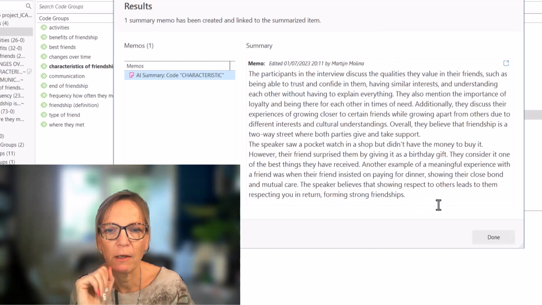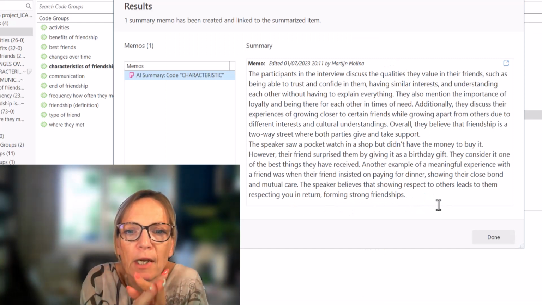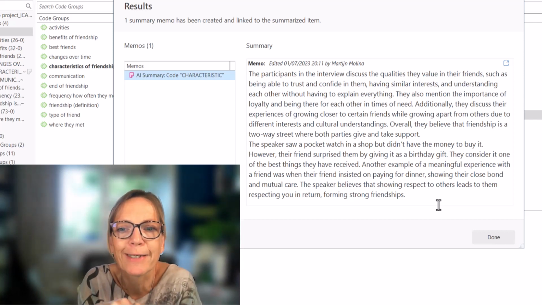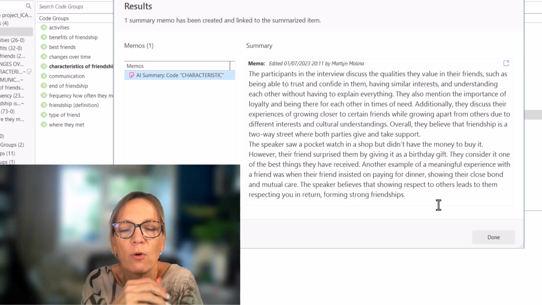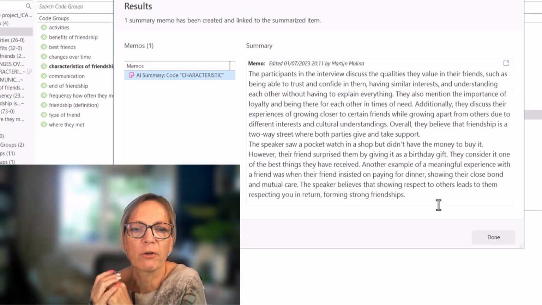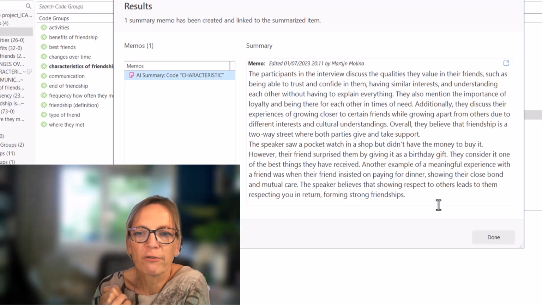Let's stay here now. The participants in the interview discuss the qualities they value in their friends, such as being able to trust and confide in them, having similar interests, and understanding each other without having to explain. They also mention the importance of loyalty and being there for each other in times of need. Additionally, they discuss the experience of growing closer to certain friends while growing apart from others due to different interests and cultural understanding. Overall, they believe that friendship is a two-way street where both parties give and take support.